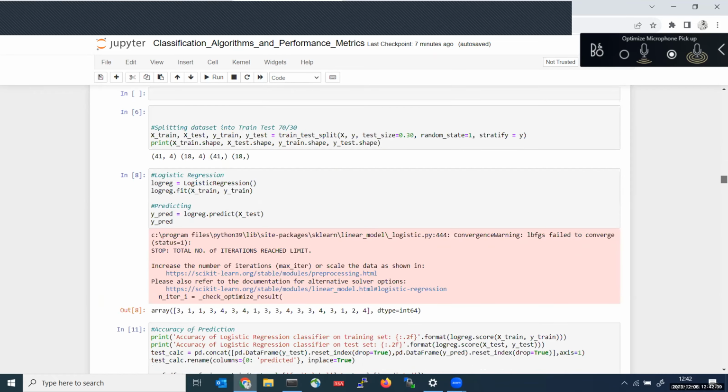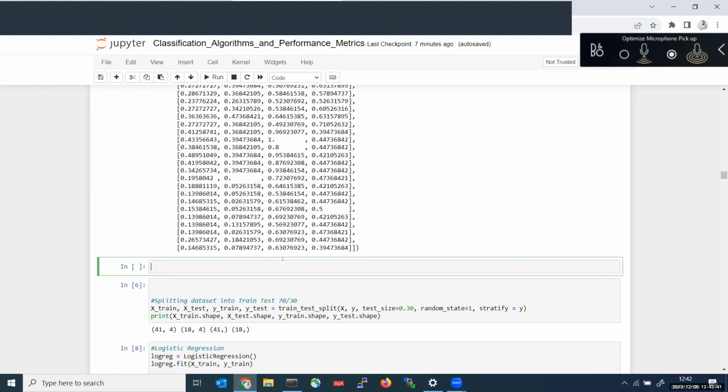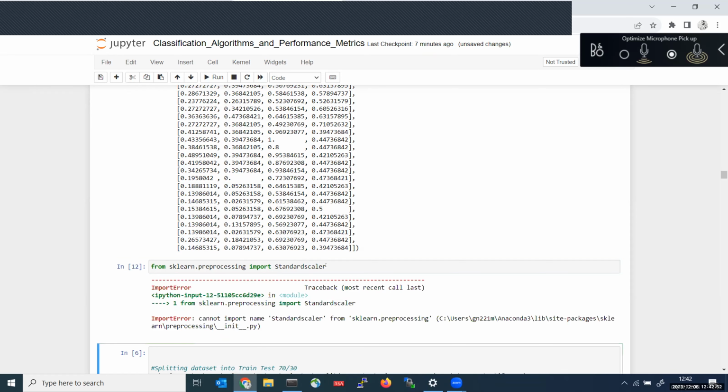It's already available. Just compare normalization and standardization. Then only you will get the full clarity. Maybe this name could be wrong, standard scaler. You need to use the correct name. If you use the correct name, you will get this library imported.